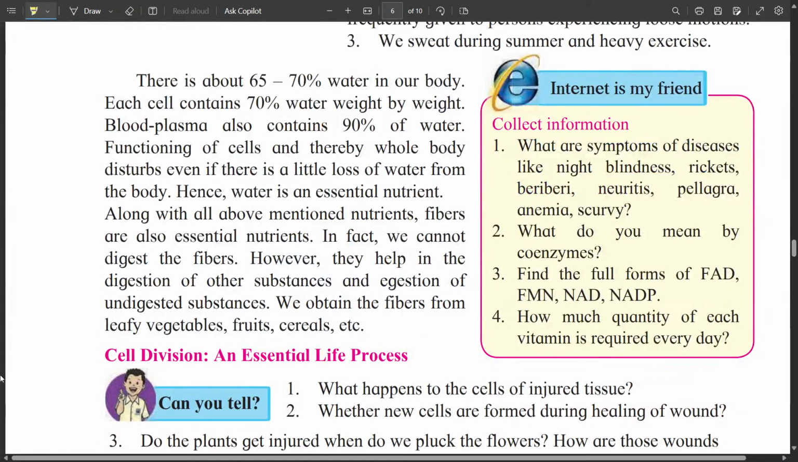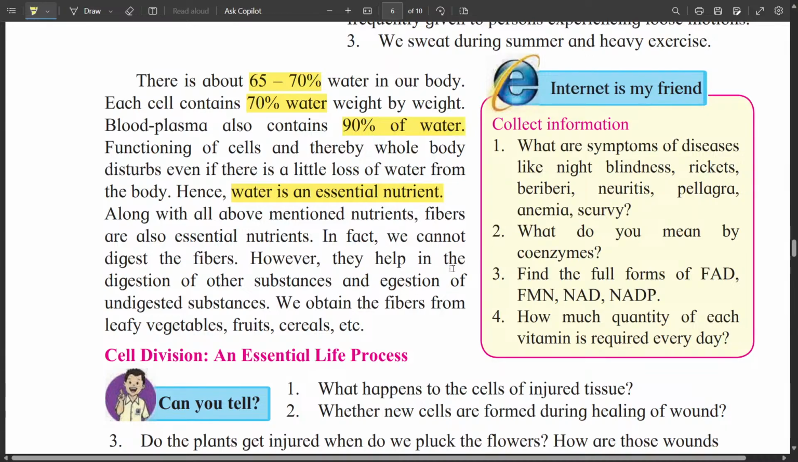Then next nutrient is water. There is 65 to 70% of water in our body. Each cell contains 70% water by weight. Blood plasma contains 90% of water. Functioning of cells and thereby the whole body is disturbed when there is a little loss of water from the body. Hence, water is also an essential nutrient.